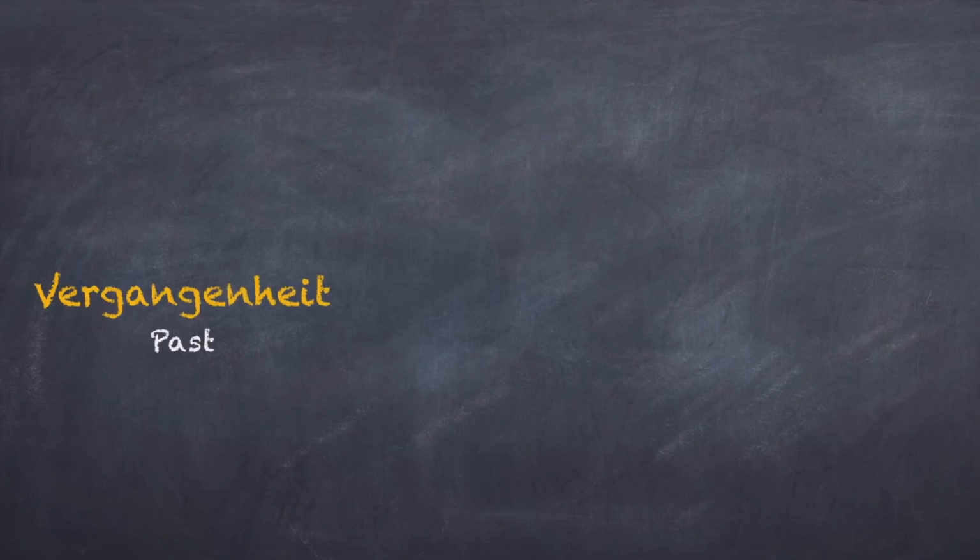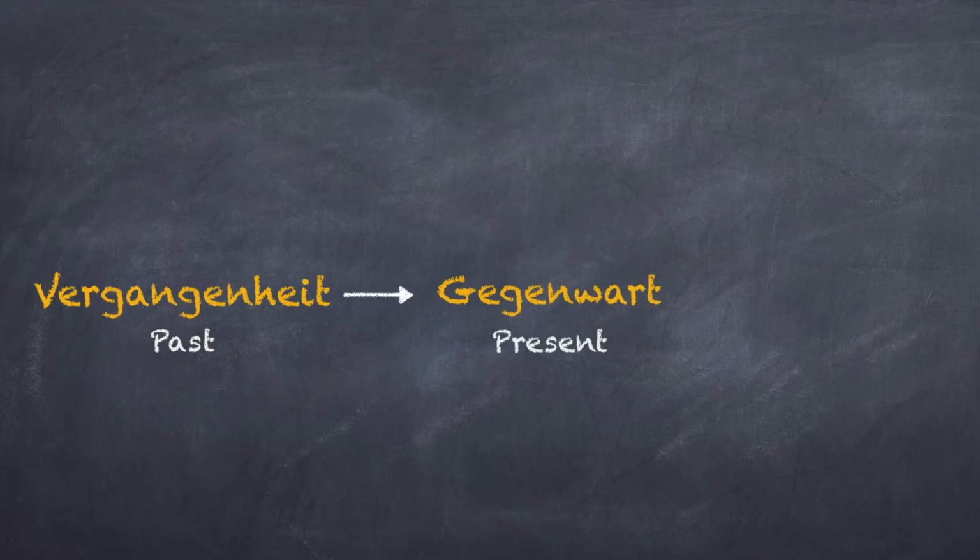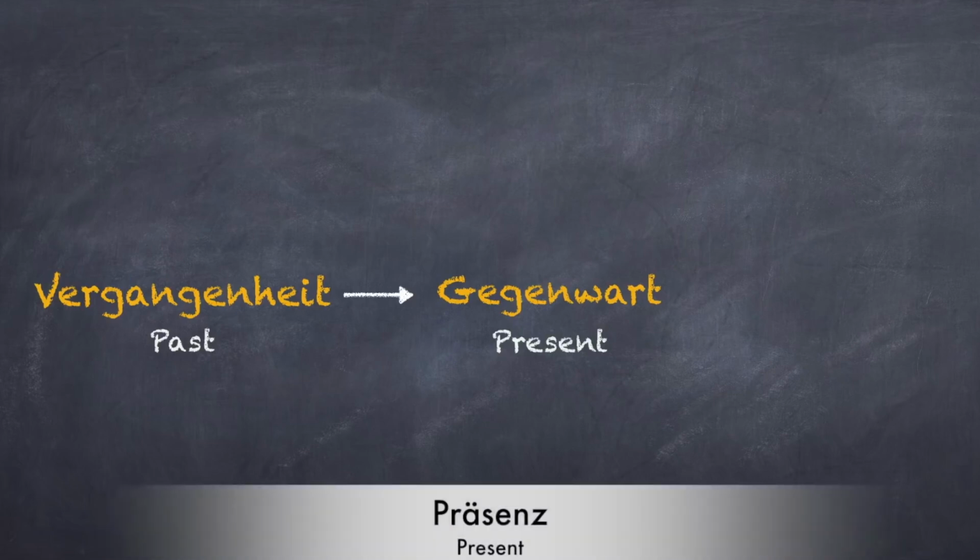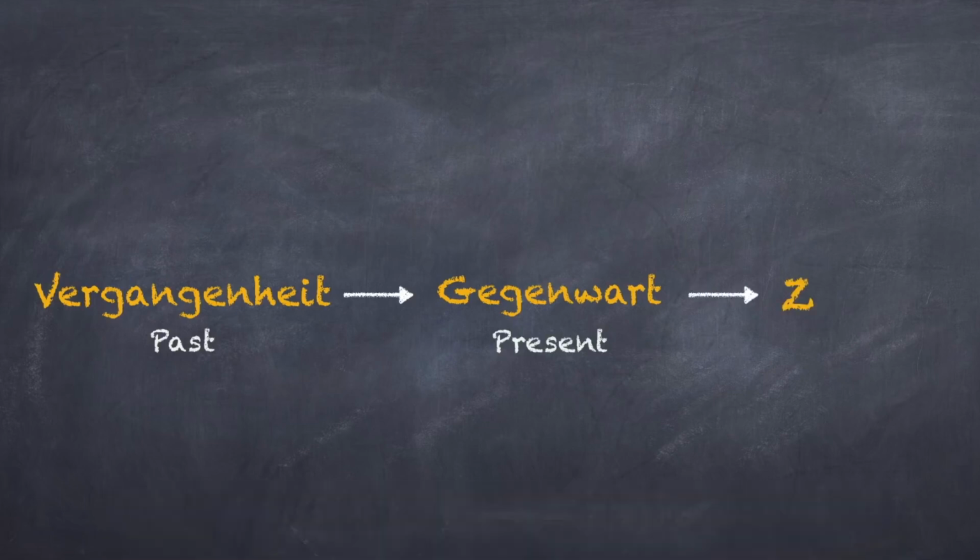When we are talking about something which has already happened, that is the Vergangenheit. Something which is taking place right now, that is in Gegenwart or Präsenz. And something that will take place in the future is Zukunft.